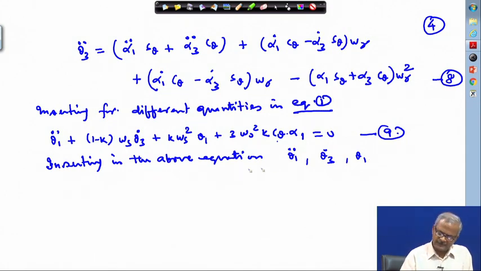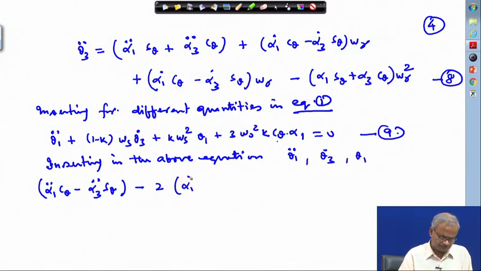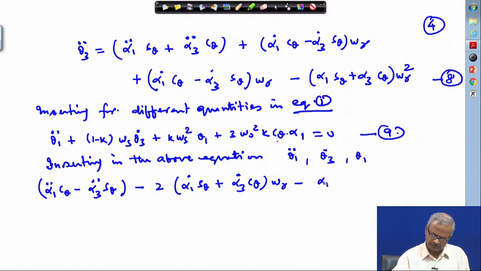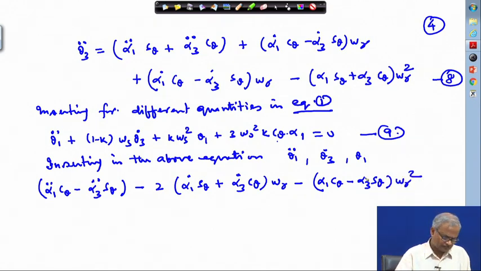So, from different equations we need to insert all these values. So, theta 1 double dot, this quantity then becomes alpha 1 double dot c theta. This equation is a bit long.